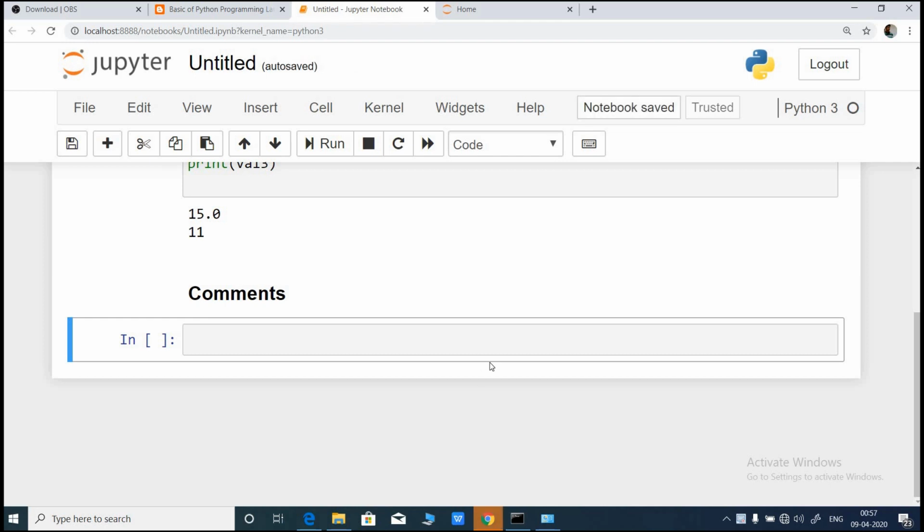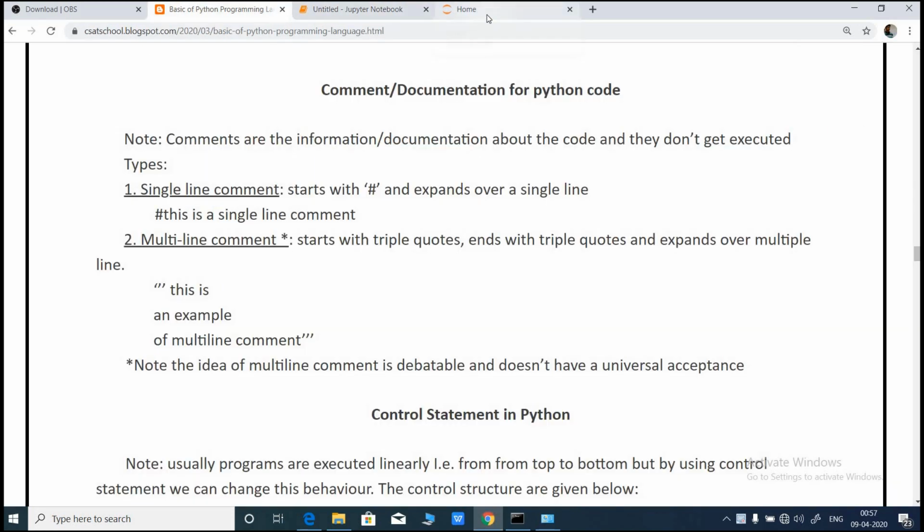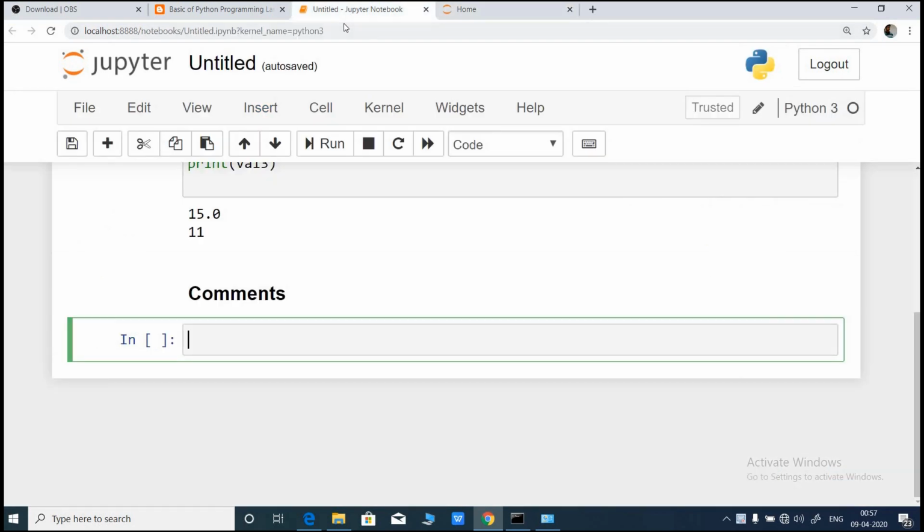So hello everyone. The next topic that we are going to discuss is about comments. Now comments are an interesting thing. You see, comments are very much required in a program. They are not mandatory. They are the part of the code that doesn't actually get executed. It's just for information.